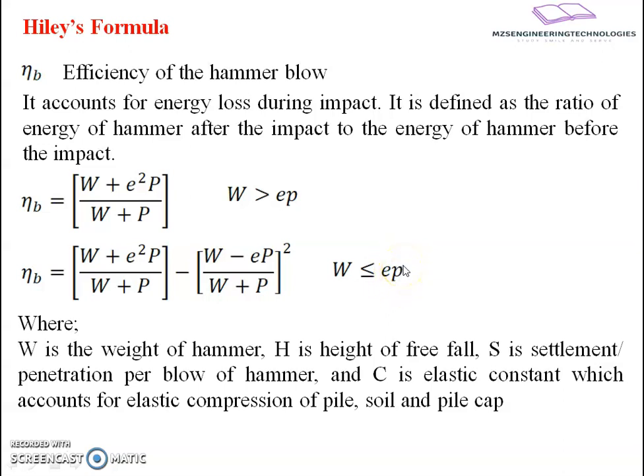Now, to account for the elastic compression of pile, soil and pile cap, these three parameters have been considered. So C is not a single value. The C value depends upon three parameters: the elastic compression of the pile itself, the elastic compression of the soil, and the pile cap. Now let us talk about the pile cap here.